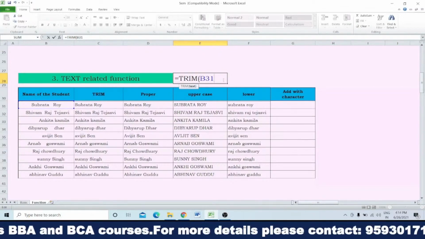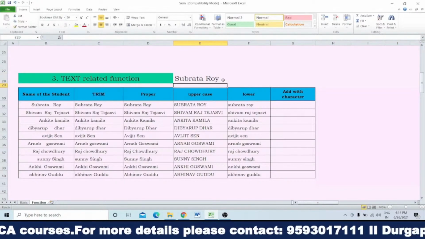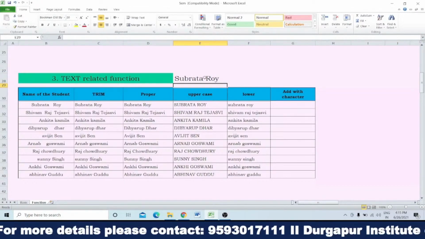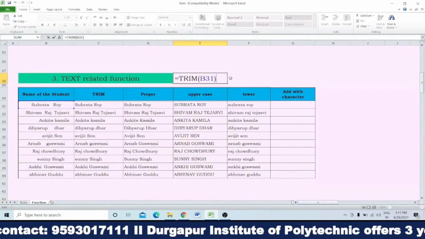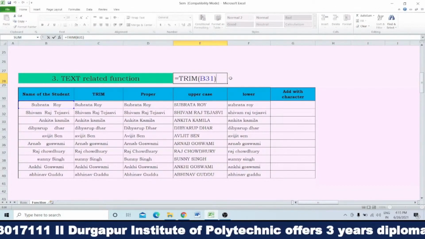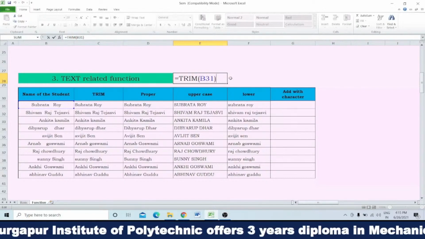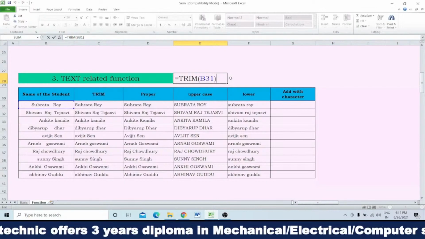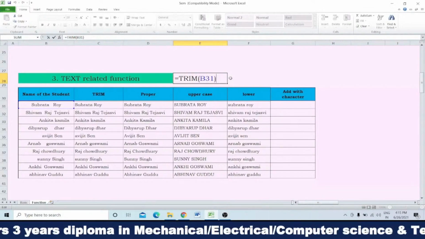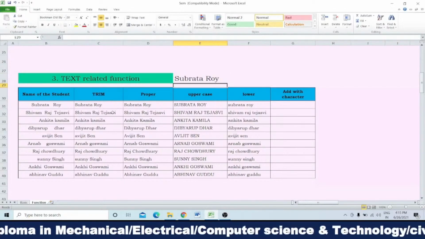Even if you don't close the bracket and press enter, it will still show you, but that habit must be there, you must close the bracket. Because when you write more than one formula, it will not close the function automatically. So that habit should be there. Okay, so this is the trim formula.